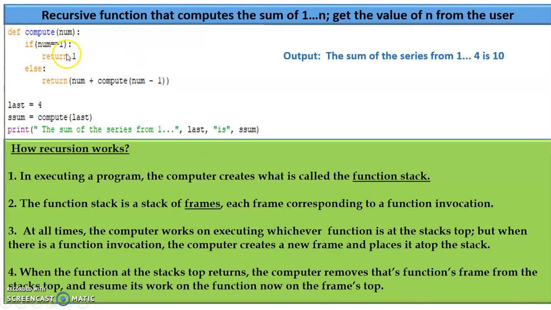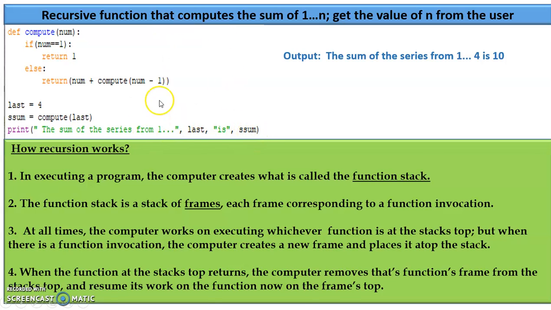This is the base case which we discussed in the last slide. That is the condition where I have to stop calling this compute function at some point. When my number reaches 1, I'm going to return 1 and stop. Else I'm going to do 4 plus pass 3, and so on until 1, and there it stops and gives you the result.